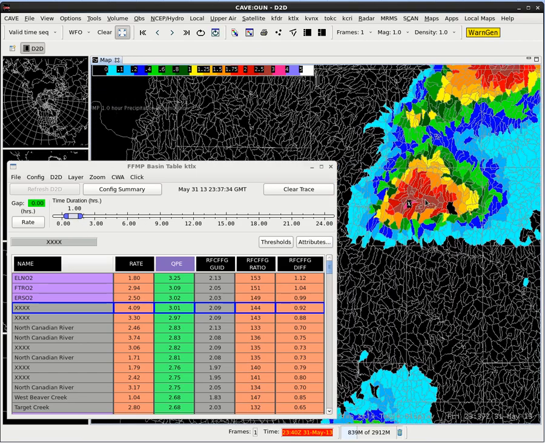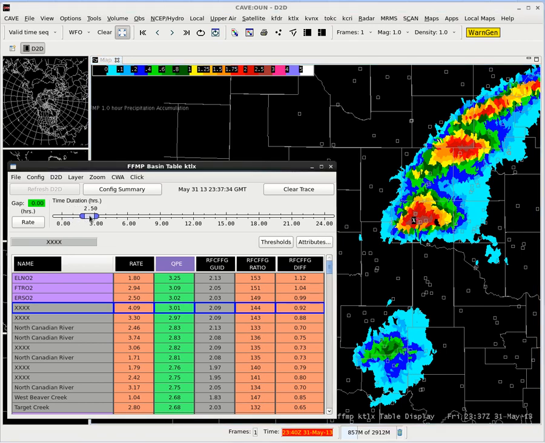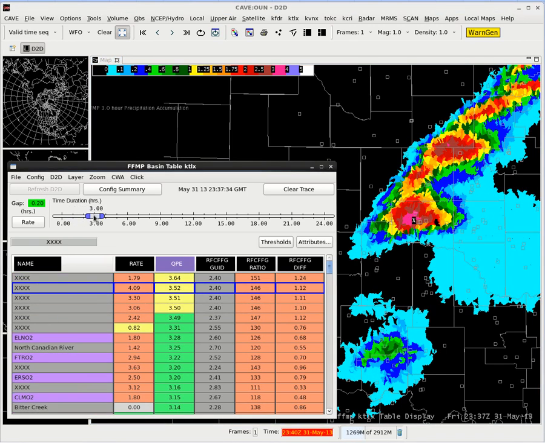So I'm going to scroll out here. We can look at a 1 hour accumulation, a 3 hour accumulation, or 4.5. You can do anything you want with these precip accumulations in FFMP, and it's going to give you an updated estimate of the precipitation for that duration. This is particularly important for things like the MRMS mosaics and the HPE mosaics. The HPE is only available as an hourly product, so you can't do a 3 hour accumulation of HPE anywhere else but FFMP. For MRMS, they just have the 2 minute data, the 1 hour accumulations and the 3 hours, and the others are at the top of the hour.